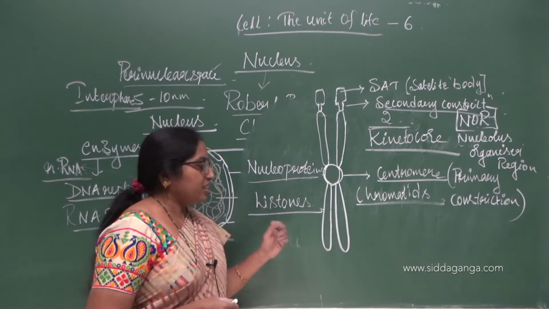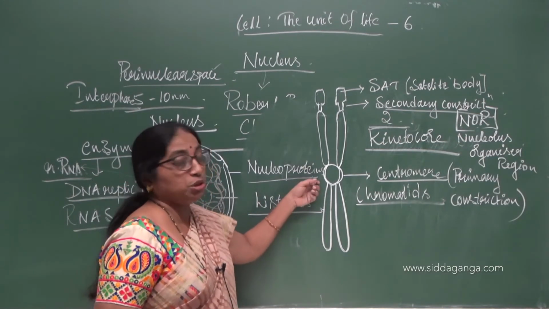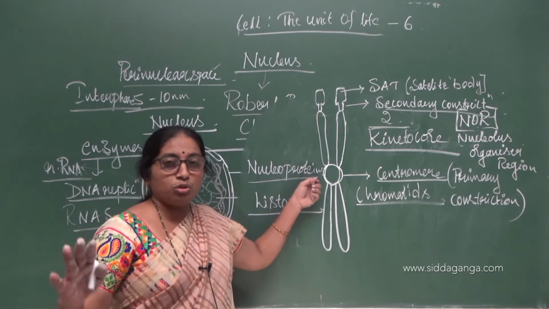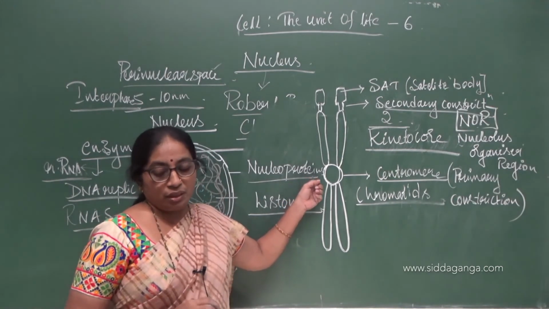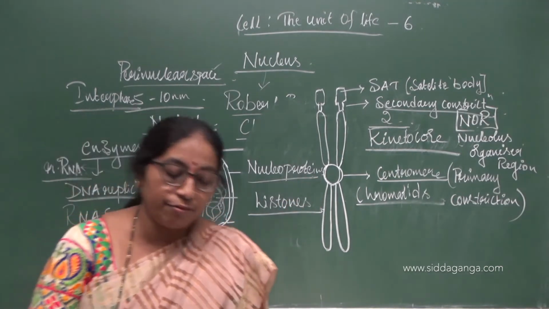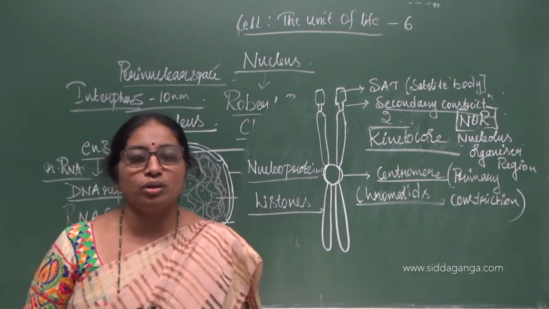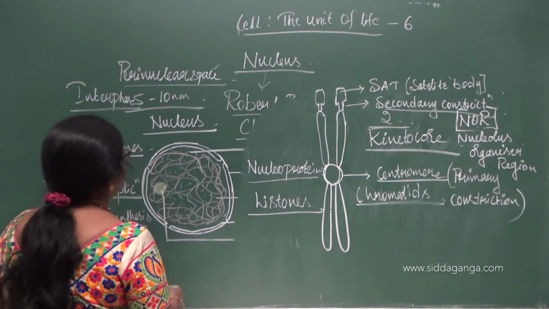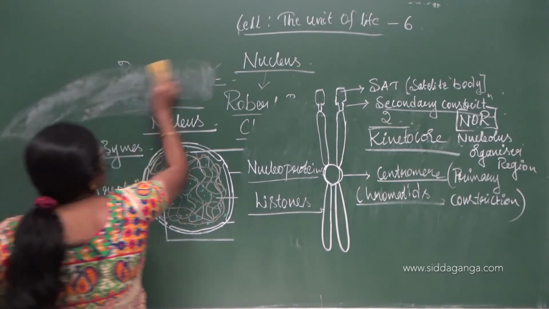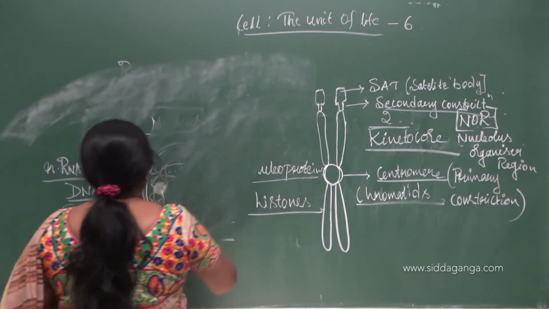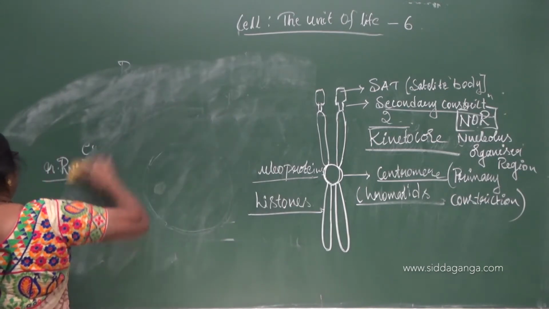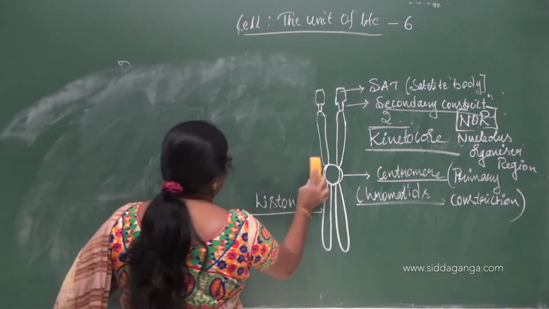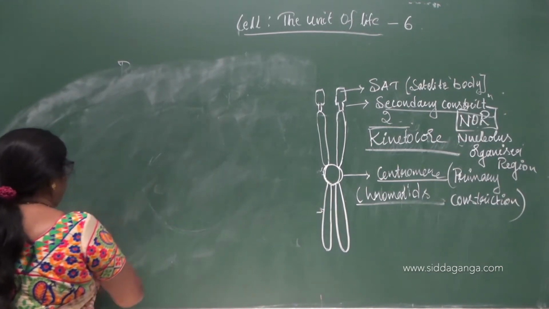chromosomes. Next, based on the position of the centromere, the chromosomes are of different types. Based on the position of the centromere, the chromosomes have been divided into four types.